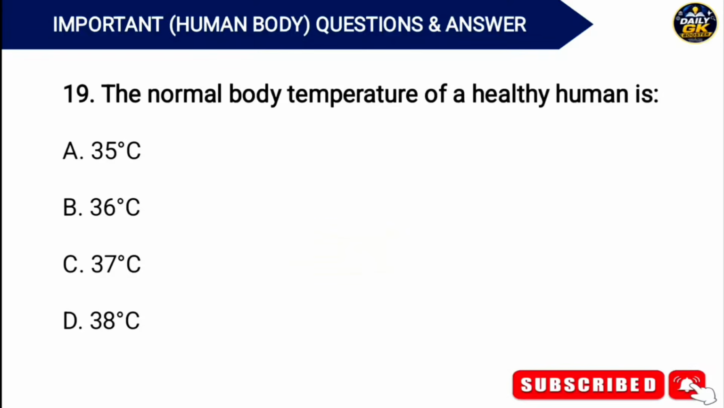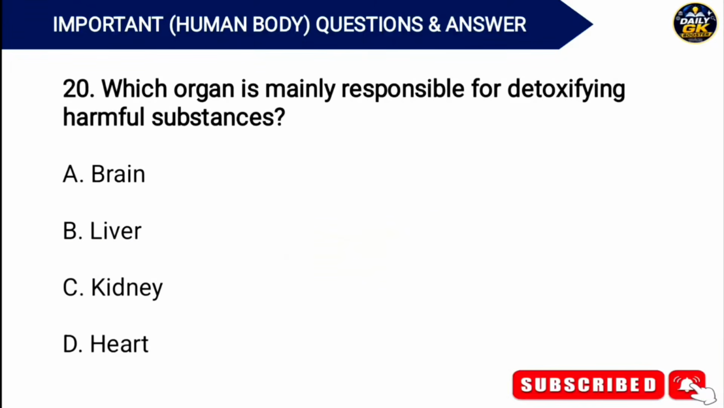The normal body temperature of a healthy human is? Answer. Option C. 37 degrees Celsius. Which organ is mainly responsible for detoxifying harmful substances? Answer. Option B. Liver.